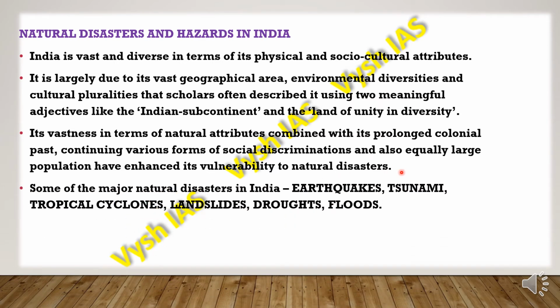Some of the major natural disasters in India are earthquakes, tsunami, tropical cyclones, landslides, droughts and floods. All these have taken place, out of which we will learn about earthquakes, tsunami and tropical cyclones in this video, and in part 2 we will read about landslides, droughts and floods.